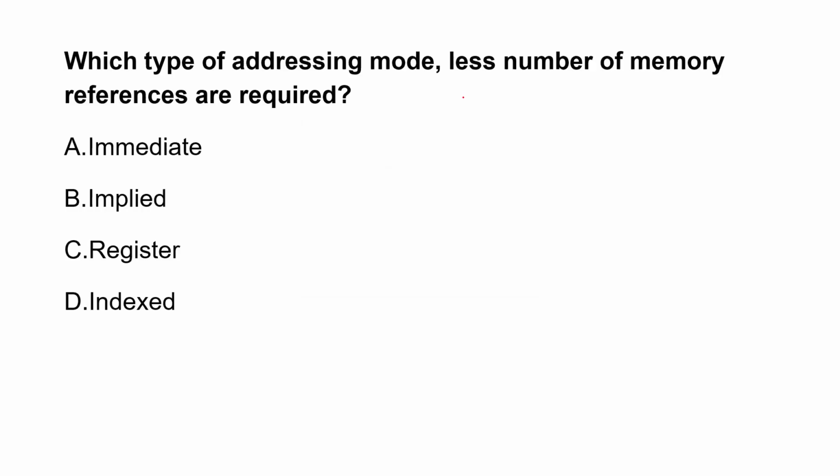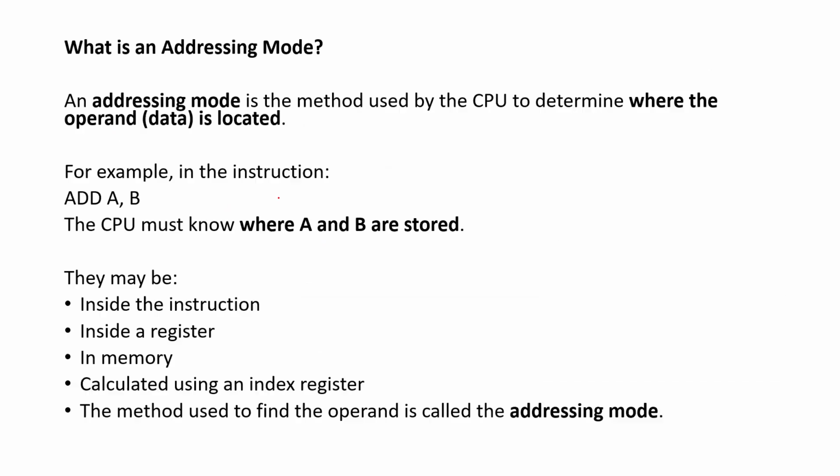Okay, now we can see which type of addressing mode requires fewer memory references, or none. Actually, immediate and implied also, I'll tell you what this is. First, what is an addressing mode? An addressing mode is the method used by the CPU to determine where the operand data is located. To find that we use the addressing mode.